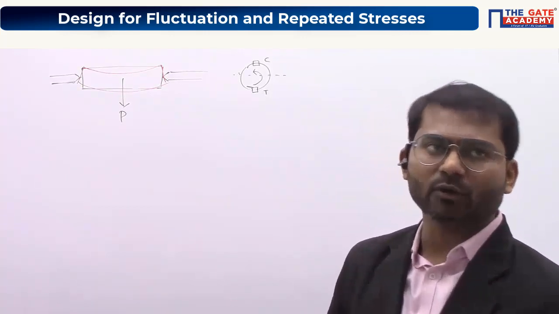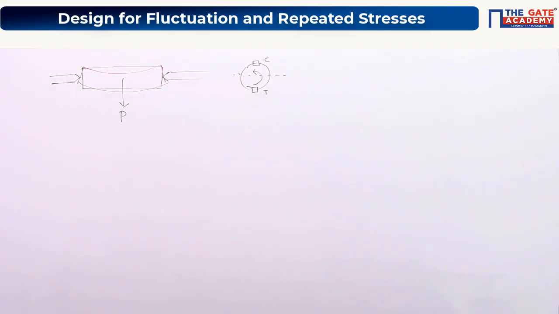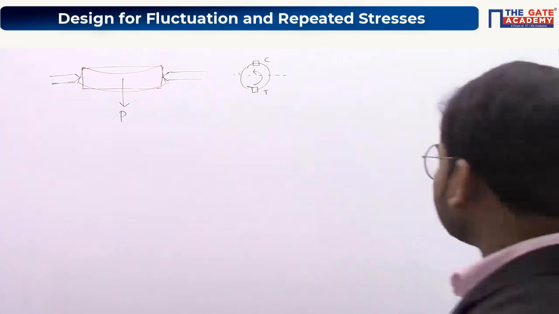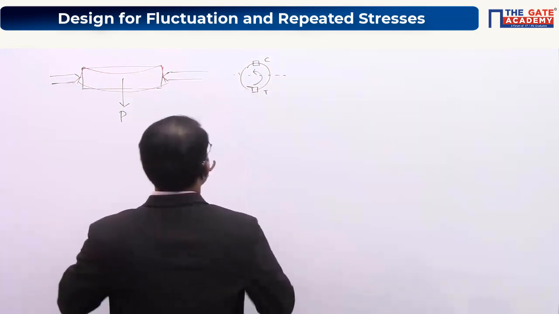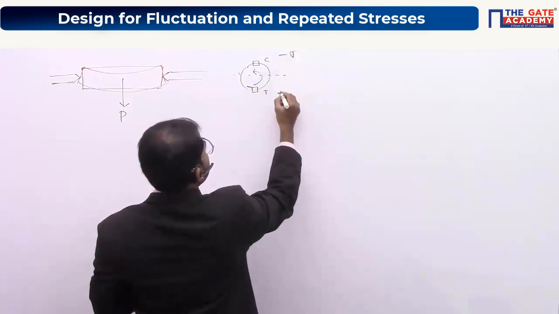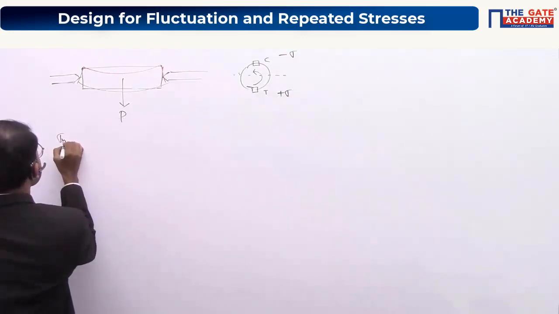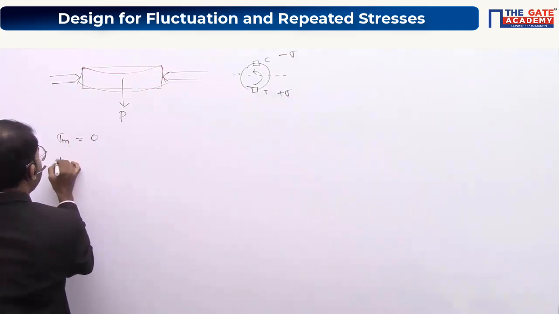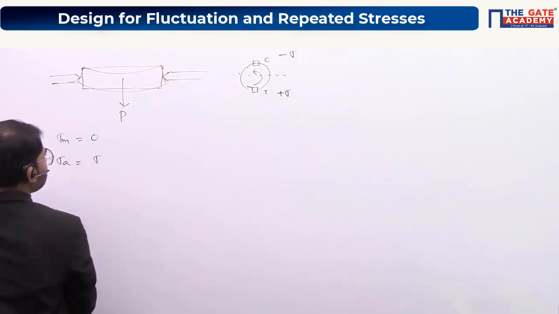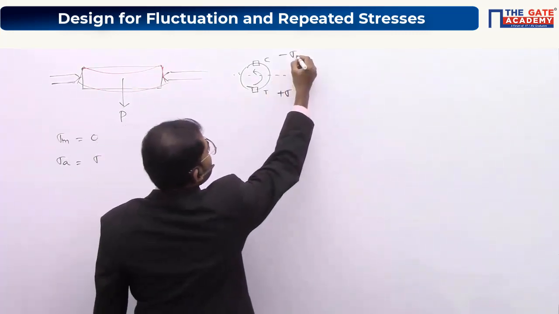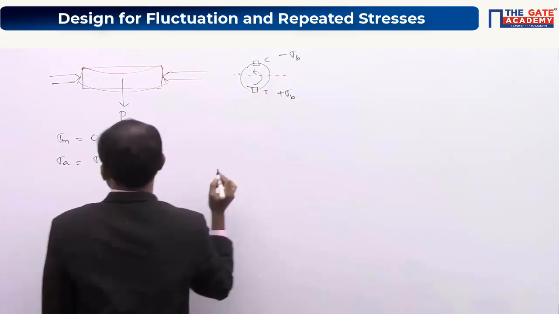Clear, everybody? Any doubt regarding this experimental setup here? You should be able to understand this. So whatever the stress value you are going to get, here you are going to get minus sigma, here you are going to get plus sigma. Using them you can get the value of mean stress. Anyway, it's going to be 0. Amplitude stress will become sigma itself, which is equal to bending stress only. So I'm putting it as bending stress only here, sigma b.